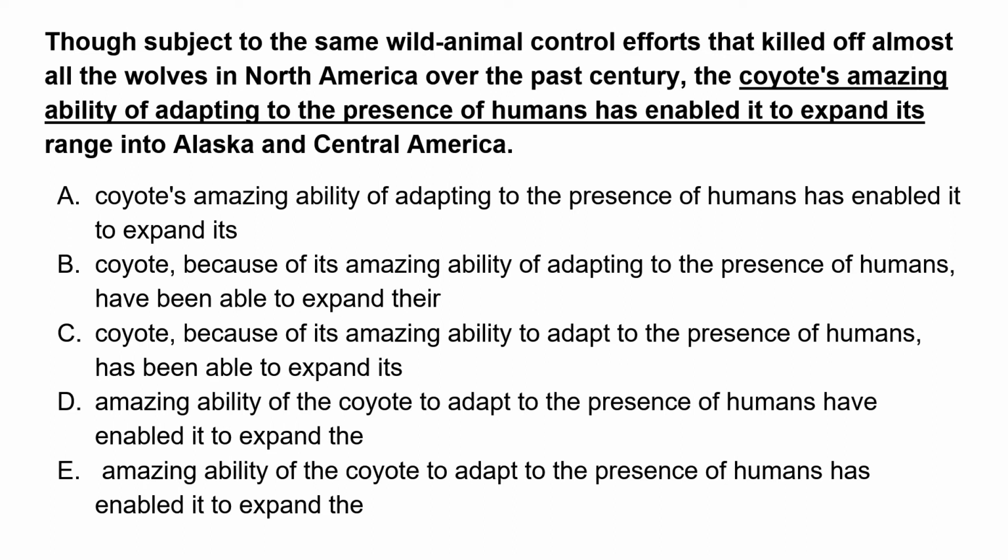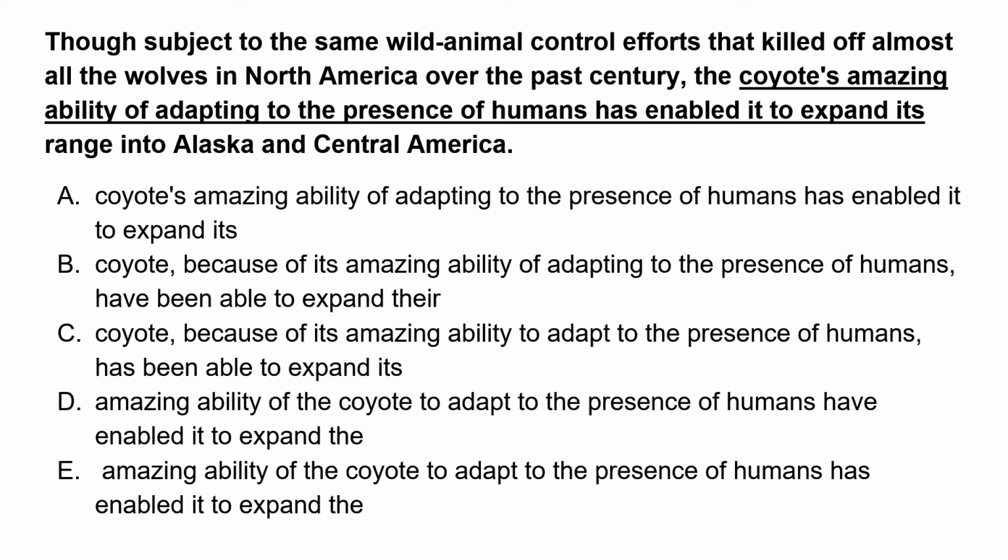So B says, coyote because of its. While I'm reading B now, what I'm doing is comparing it with C for changes. I do that, so you should also do that. Because of its amazing ability of adapting to the presence of humans, have... right, I found out something big, which I definitely know, which I'm sure of, and can be an elimination tool.